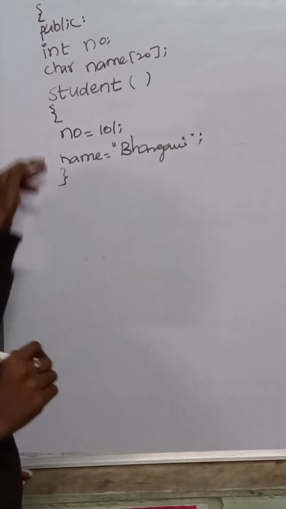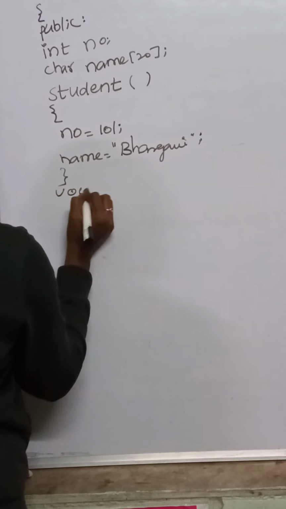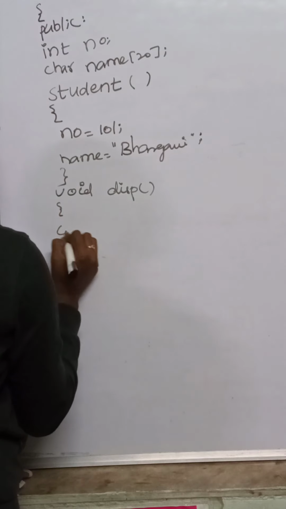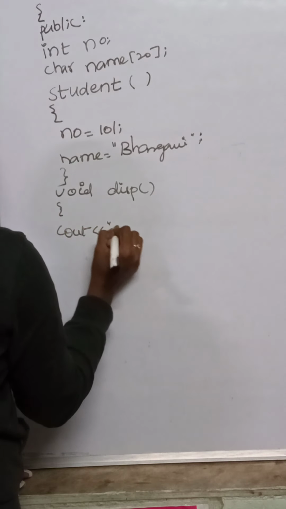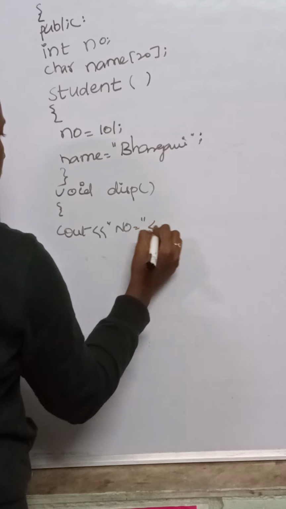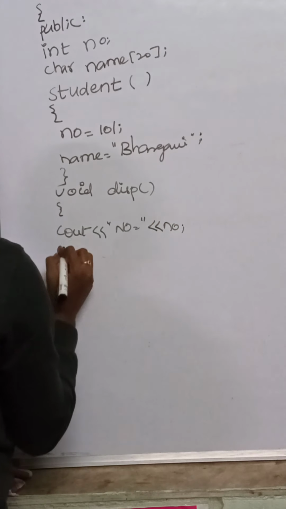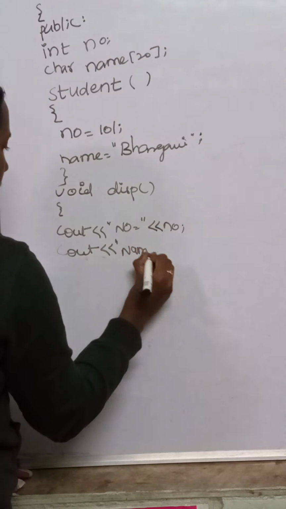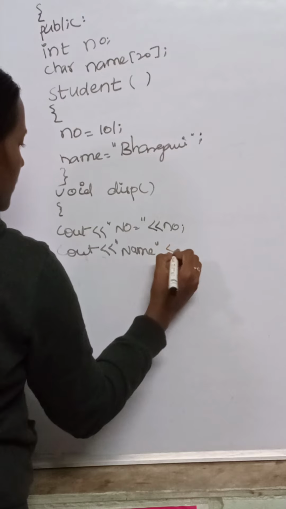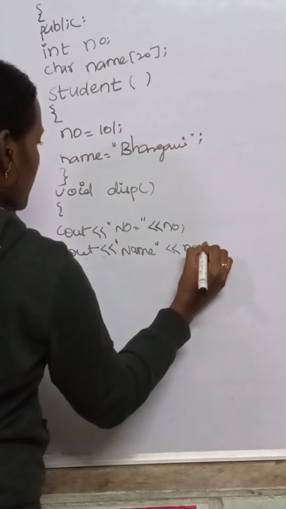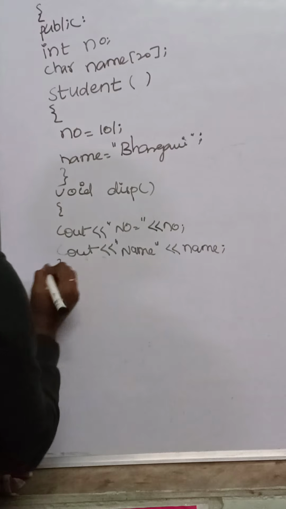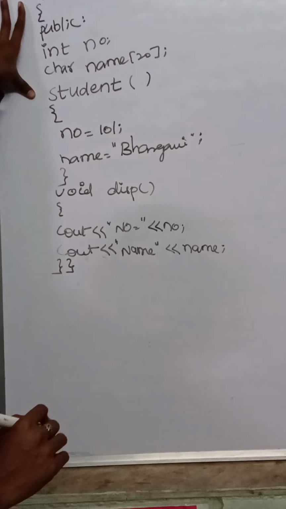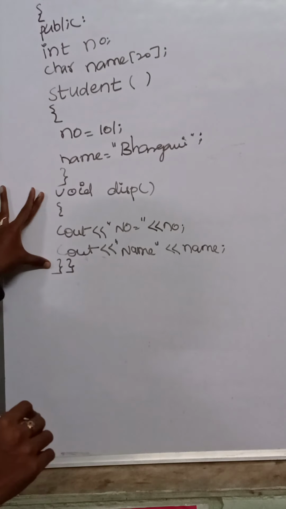Now display these two details by using the display function. Now I'm closing this and I'm closing the class also. This is the class, this is a constructor function, this is a normal function.